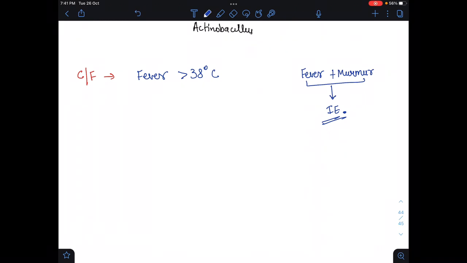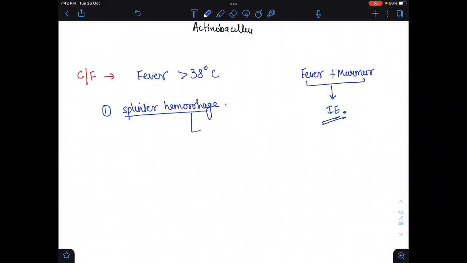And they activate the complex. If this complex gets deposited under the nails, then splinter hemorrhage will occur. This splinter hemorrhage is due to the complex deposited under the nails. Please remember it, under the nails the complex is deposited.